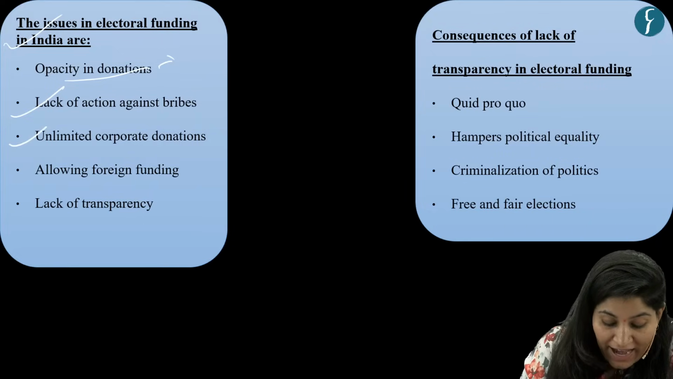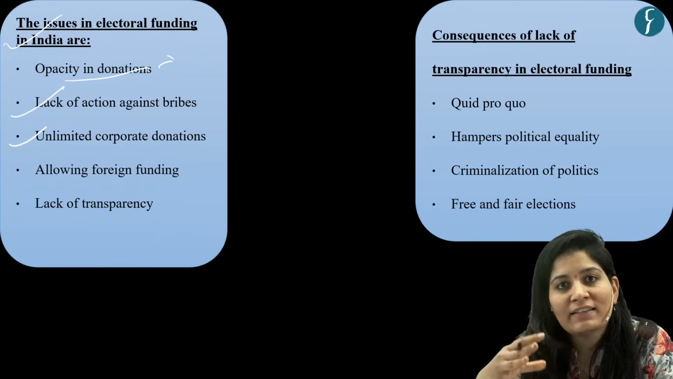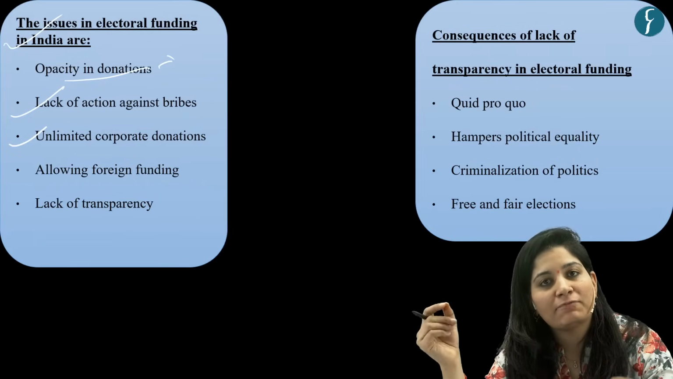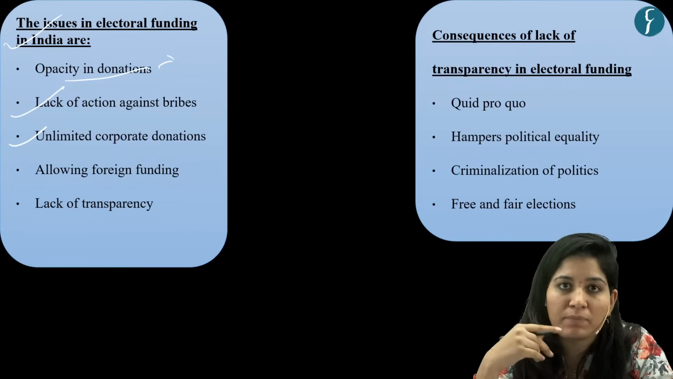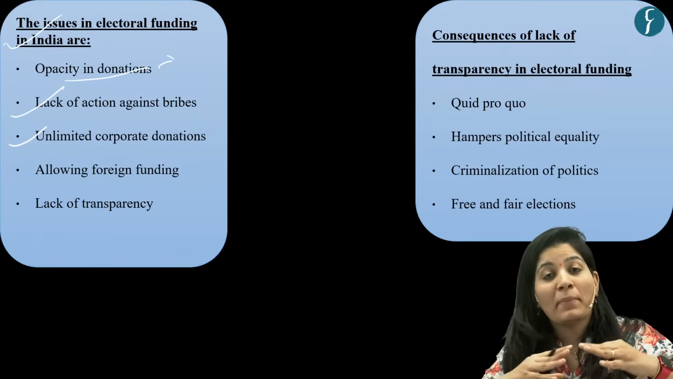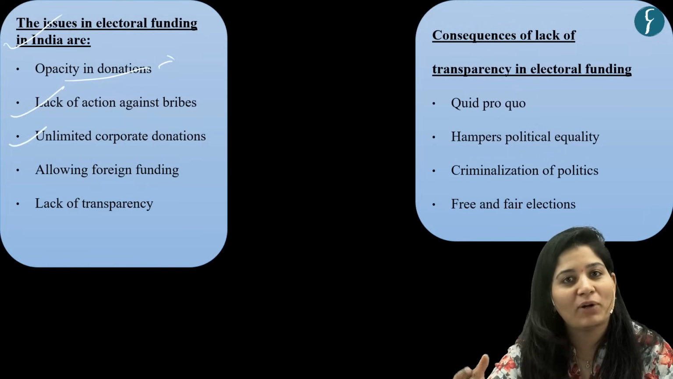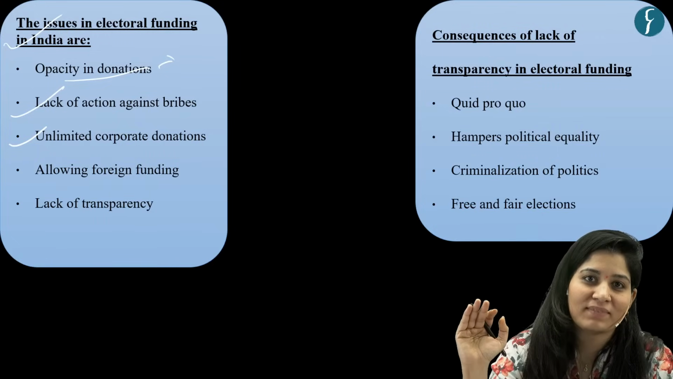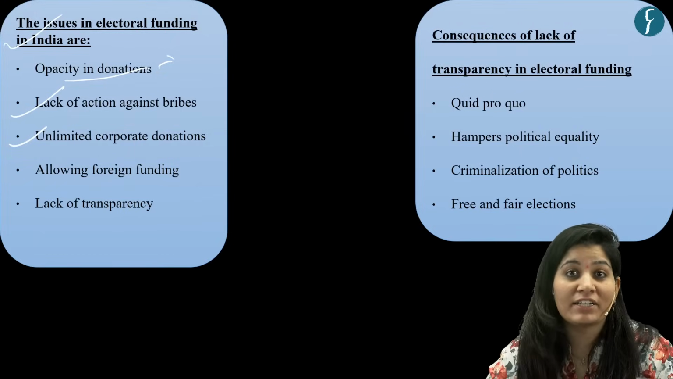Then unlimited corporate donation. See, earlier there was a ceiling that corporates can donate 7.5% of their profit. But in the current scenario, there is no such ceiling. Now, corporates can create multiple shell companies just to make political funding. They can give the entire profit for the same. So there is a pool of shell companies. That is unlimited corporate donation.